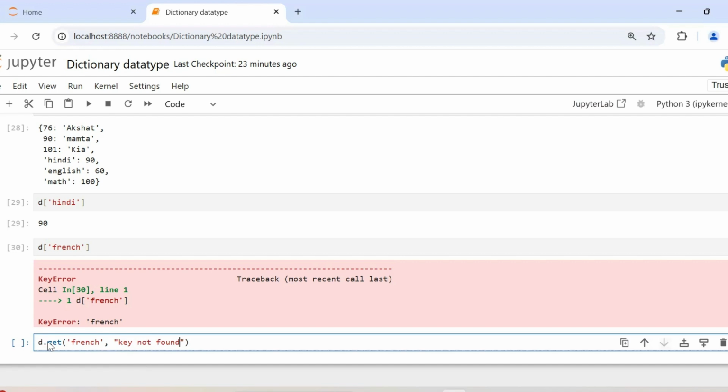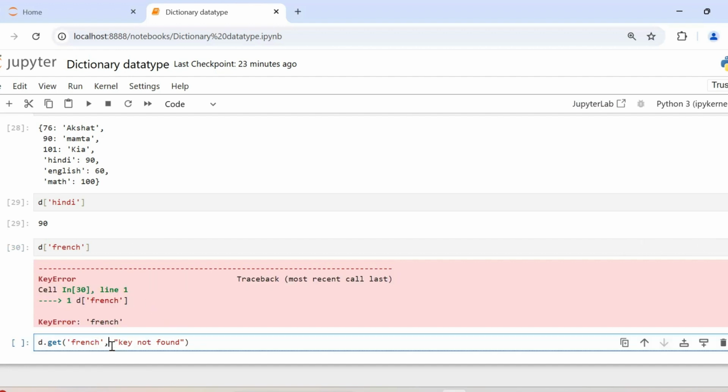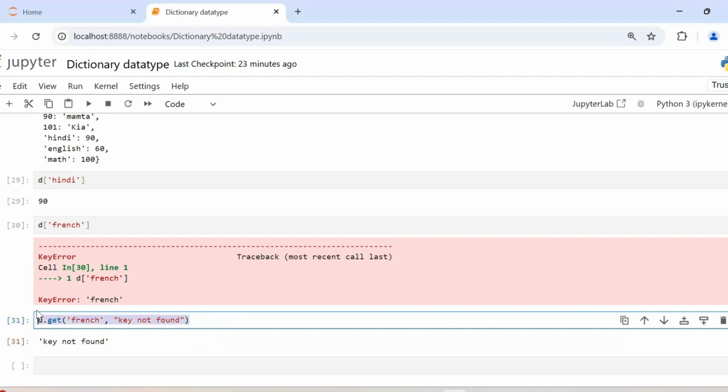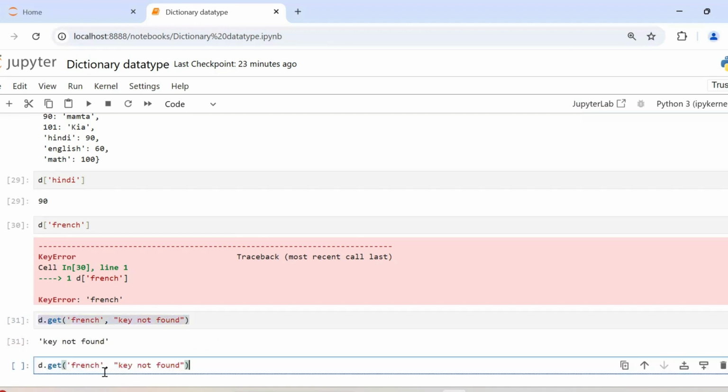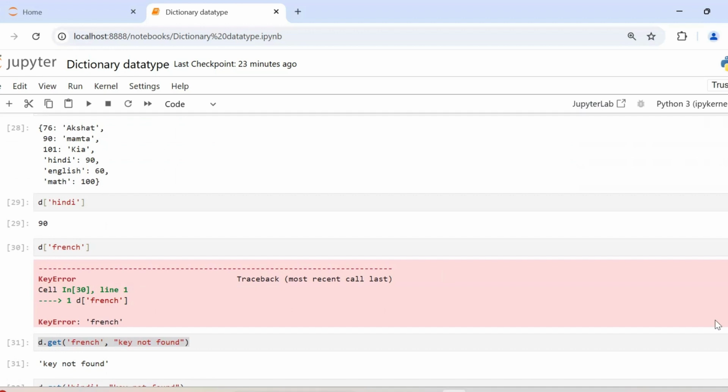If the French key is not there in my dictionary, then instead of returning the key error message, simply return key not found. And you see, this is giving key not found. Let's try with Hindi, because Hindi is there. In case the key is present, it will return the value corresponding to that key. So it's returning 90 here.